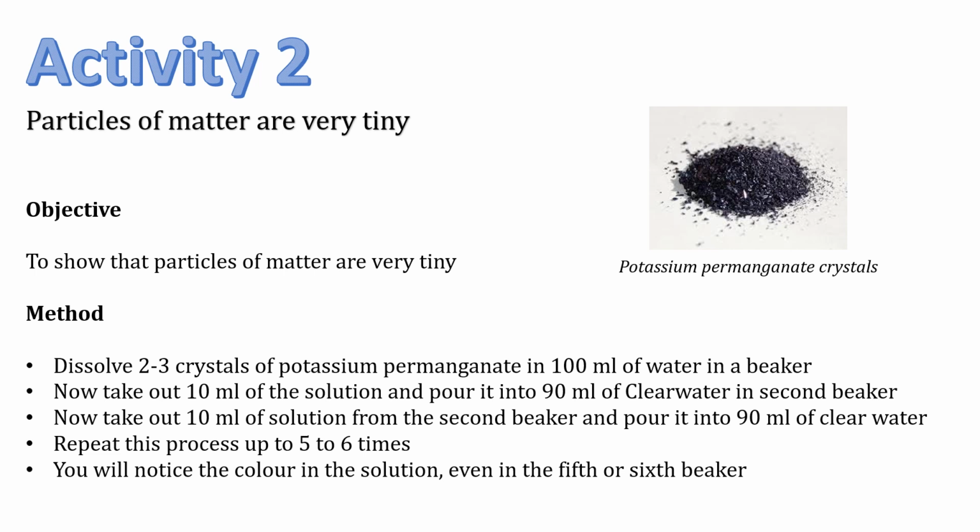The objective is to show that particles of matter are very tiny. Dissolve 2 to 3 crystals of potassium permanganate in 100 ml of water in a beaker. Now take out 10 ml of the solution and pour it into 90 ml of clear water in a second beaker. Now take out 10 ml of the solution from the second beaker and pour it into 90 ml of clear water. Repeat this process 5 to 6 times. You will notice the color in the solution even in the 5th or 6th beaker.